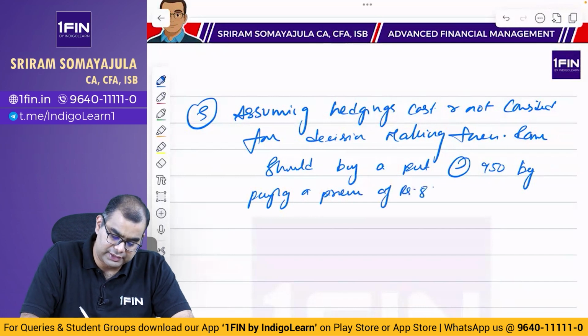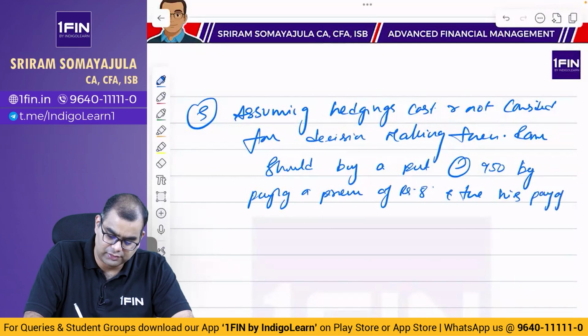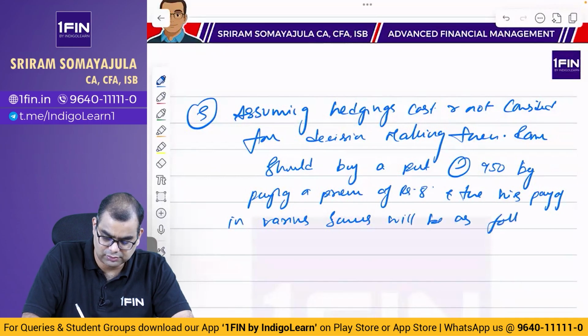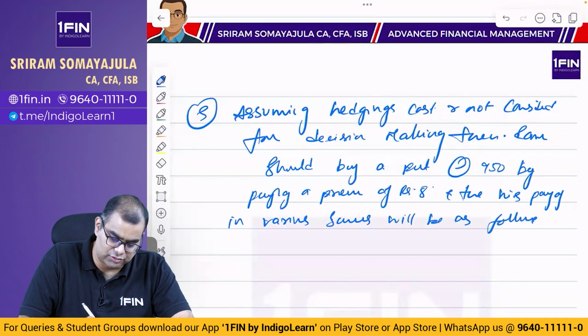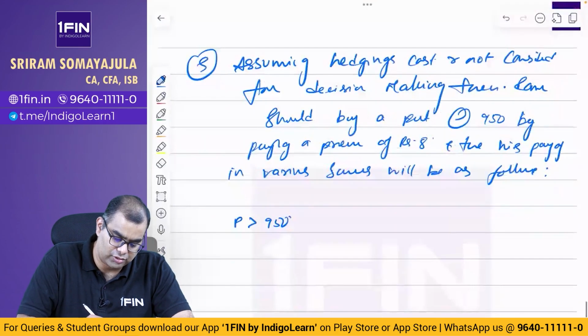And then his payoff in various scenarios will be as follows. Price greater than 950: put is not exercised.